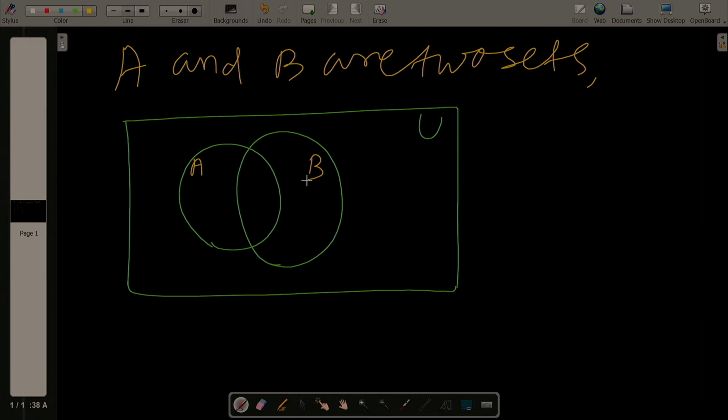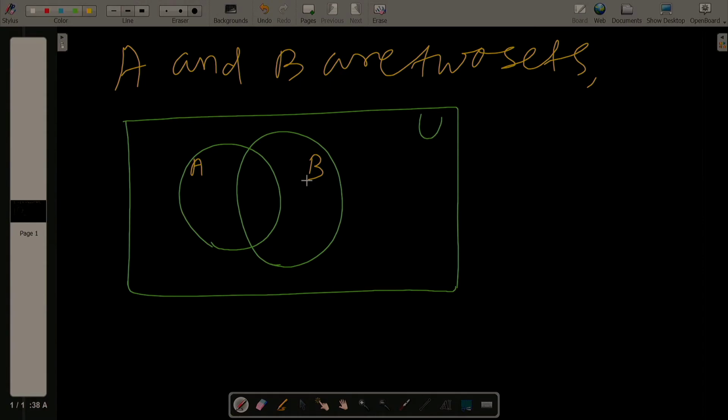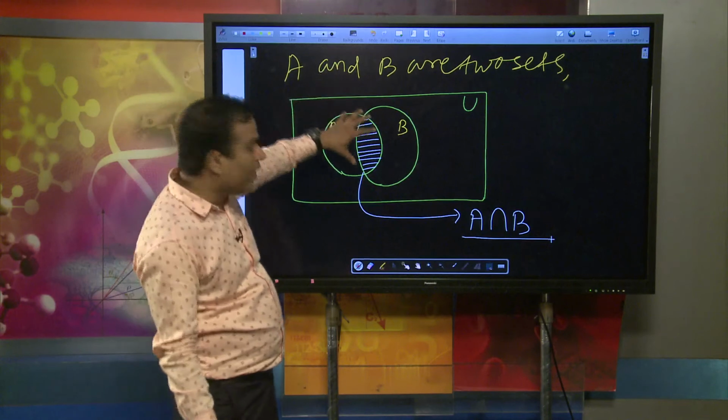What will be A intersection B? From the graph, how will we draw A intersection B? Very simply, A intersection B means this area, this plotted area. That is known as A intersection B. A intersection B means those elements are common.